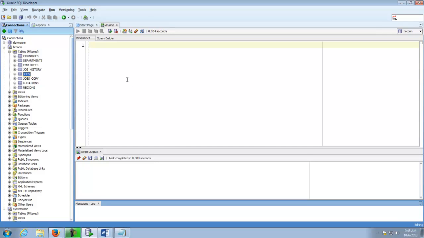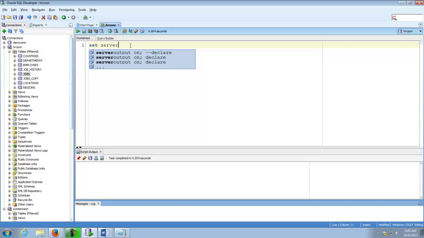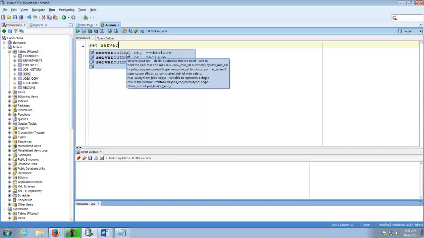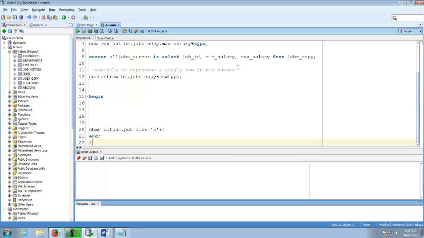Let me just lay out the basic shell of a script, and this is what you're going to be doing script after script. So the first thing you're going to do is type this. Don't forget, this is an easy line to forget, but you want to put set server output on.